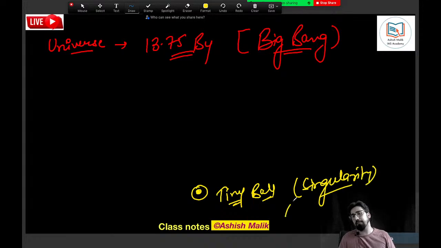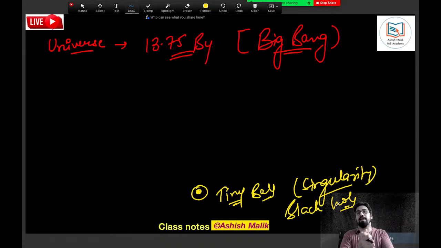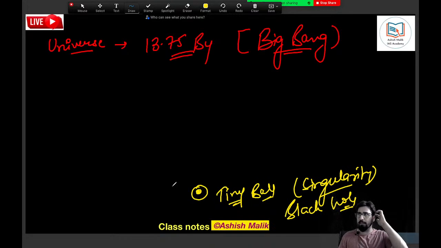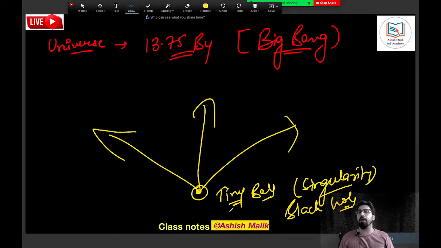It was basically a black hole which was having all the mass, a super dense tiny ball, having everything inside. And then it exploded some 13.75 billion years back, and after its explosion, the whole universe was created.